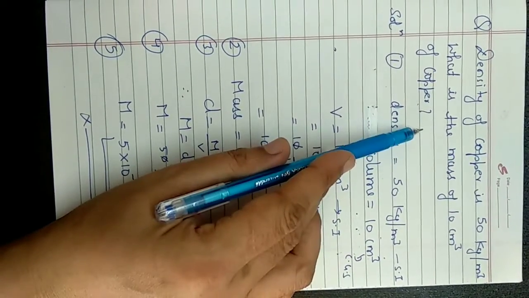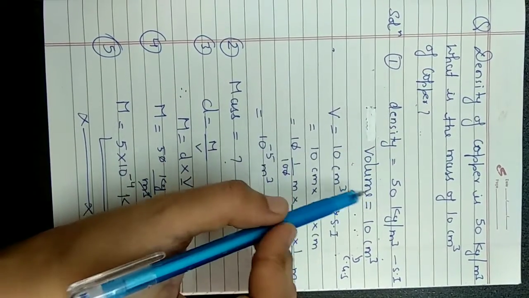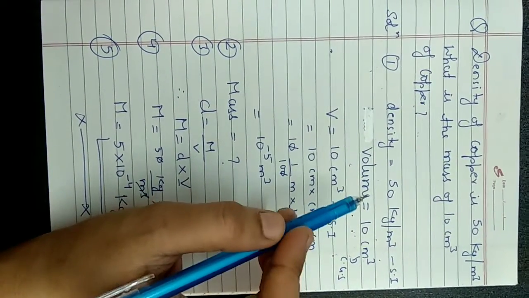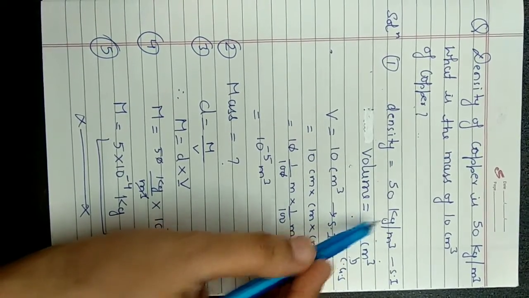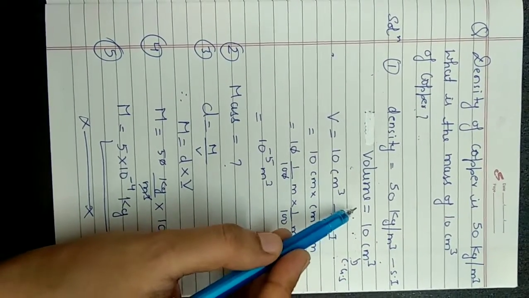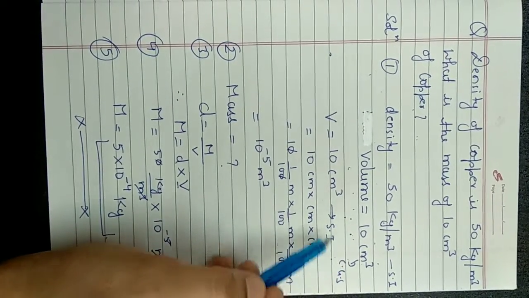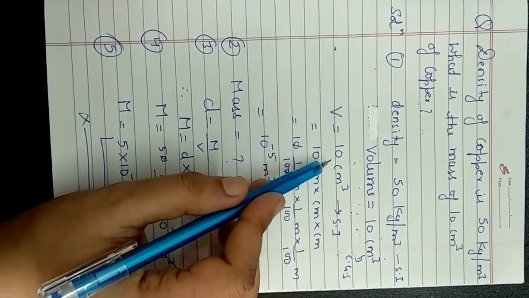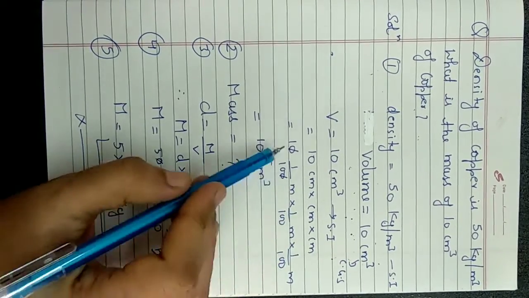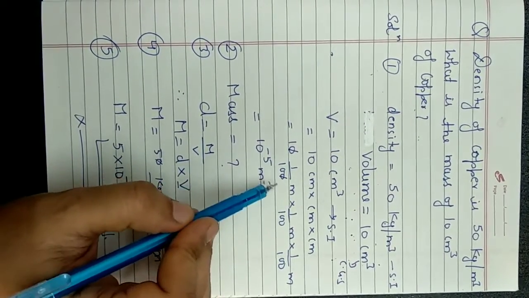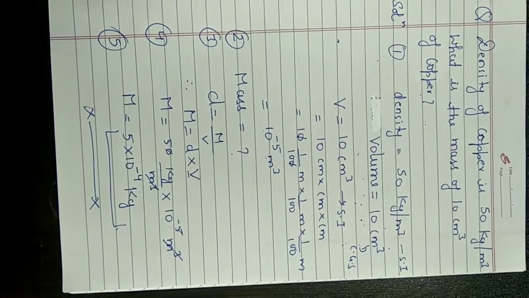So it is not specifically asked in the question whether the answer should be in SI or CGS. So it's all up to you. You want to find answer in CGS, then convert this unit. If you want to find out answer in SI, then convert this one. So I'm finding the answer in the SI unit. So I have to convert this centimeter cube to meter cube. Now simply write centimeter cube can be written as centimeter into centimeter into centimeter. So 1 centimeter is equals to 1 upon 100 meter. So put the value and you will get 10 to the power minus 5 meter cube.